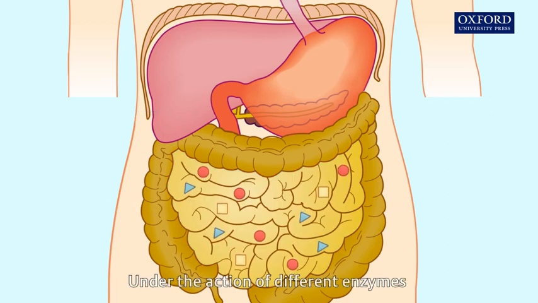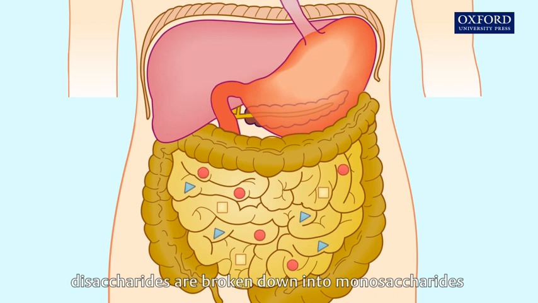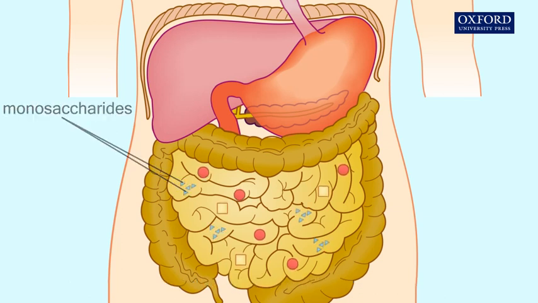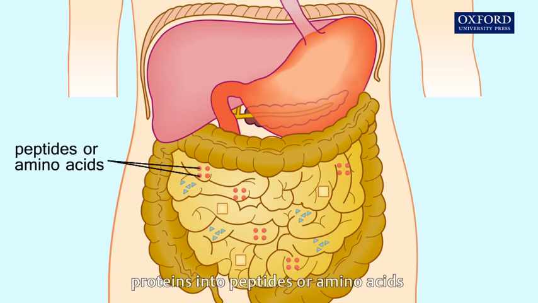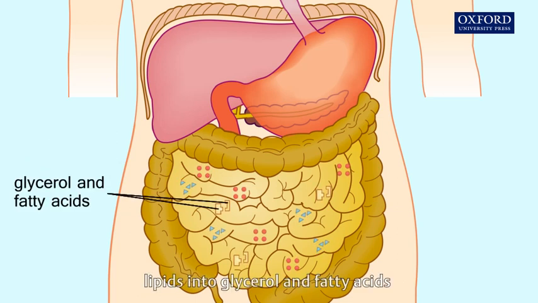Under the action of different enzymes in the digestive juices and on the intestinal wall, disaccharides are broken down into monosaccharides, proteins into peptides or amino acids, lipids into glycerol and fatty acids.